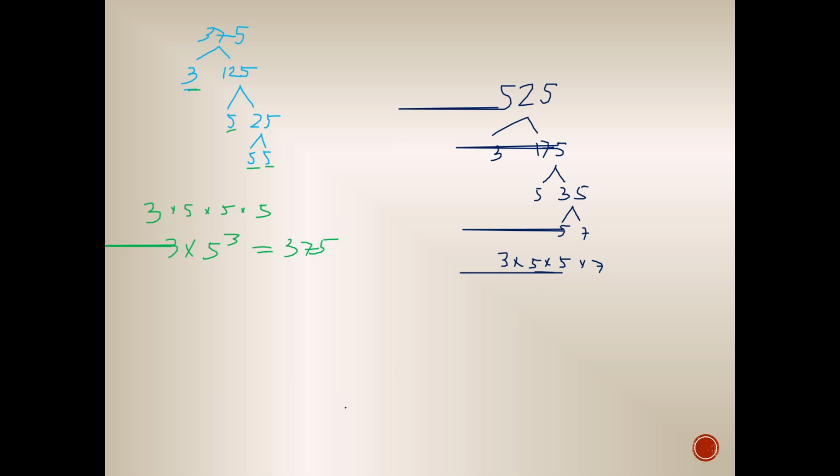Or, pwede natin itong i-combine. We could get 3 times 5 squared times 7. And that is equal to 525. Okay. So, yan yung factors ni 525 at ni 375.